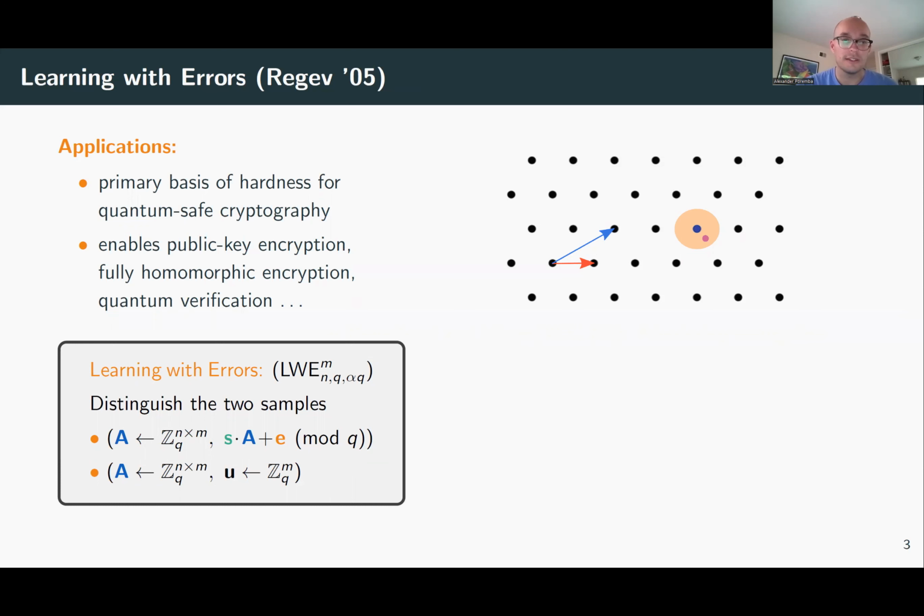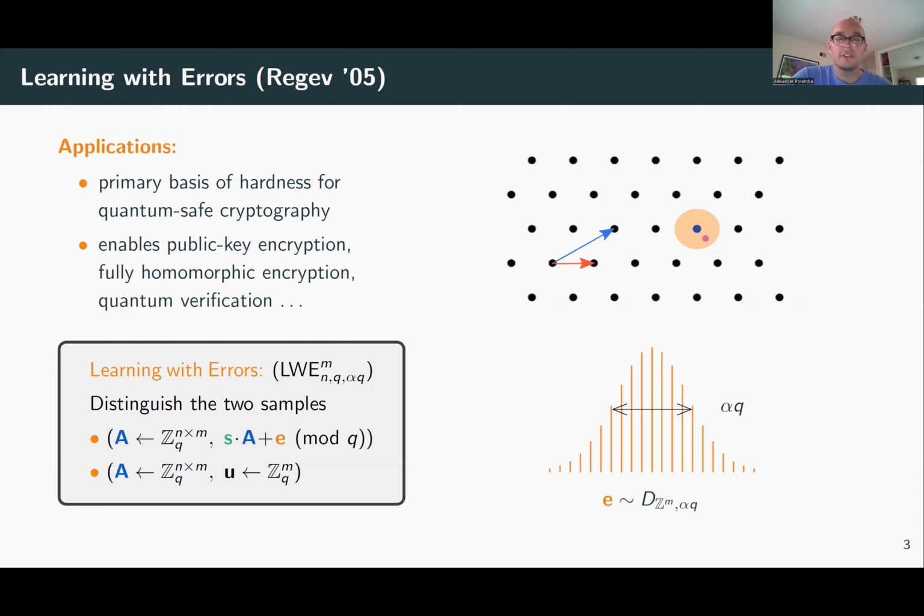The first sample consists of a random matrix A and a vector of the form S times A plus E. Here S is a random vector and E is a Gaussian vector, sampled from a discrete Gaussian distribution of some standard deviation alpha Q. The second sample is just a random matrix A and a completely random sample U. In other words, the learning with errors assumption says that you cannot notice whether the sample is secretly structured and of the form S times A plus E, or it's completely random.